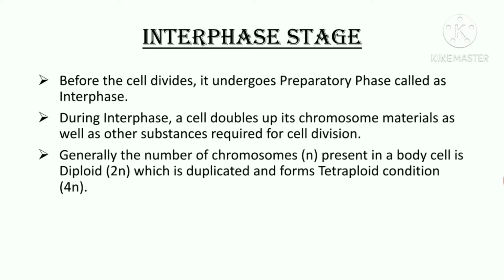We have studied the structural organization of the cell. We know that each cell has nucleus and many cell organelles present in the cytoplasm. Before any type of cell division, the cell prepares itself and in this process doubles up its chromosome number present in its nucleus. That is, if the number of chromosome is 2n, then it is doubled to 4n. This phase is called as the interphase of the cell division.